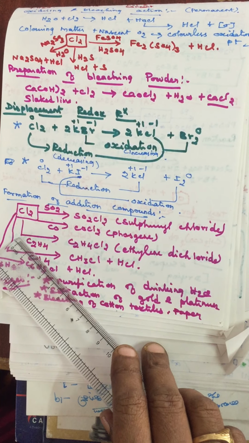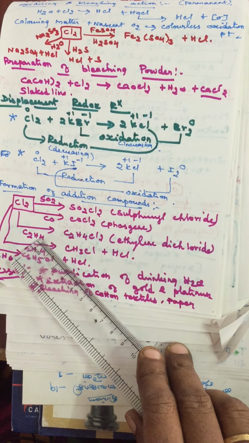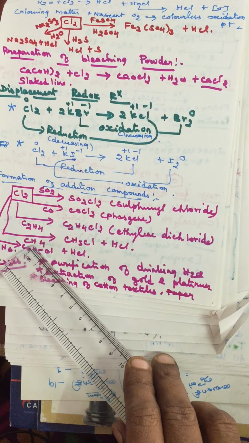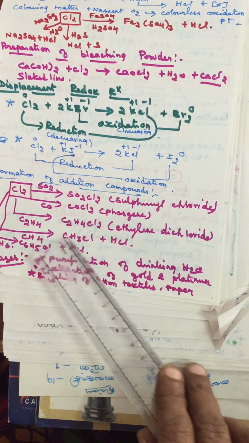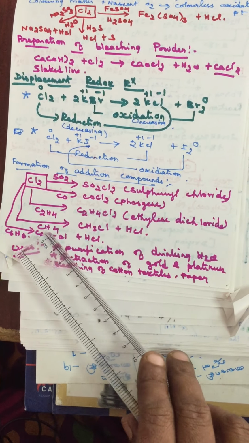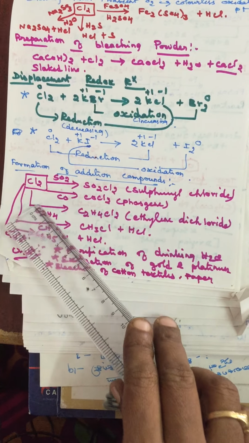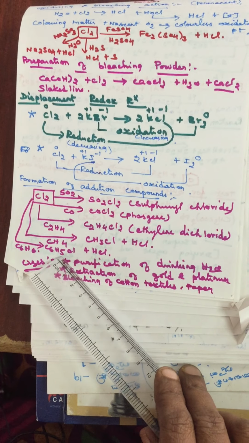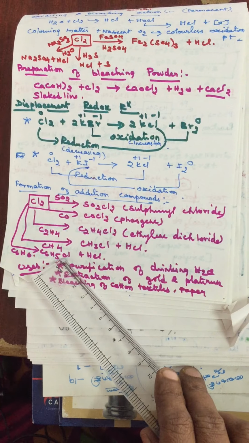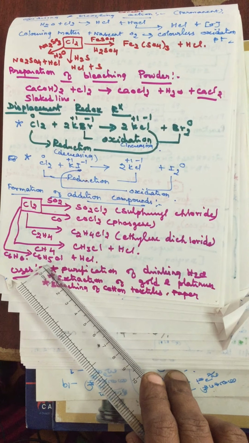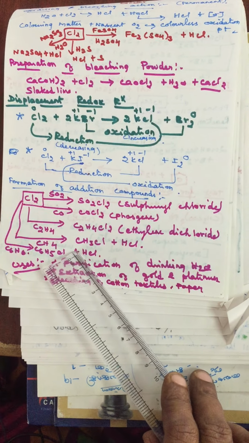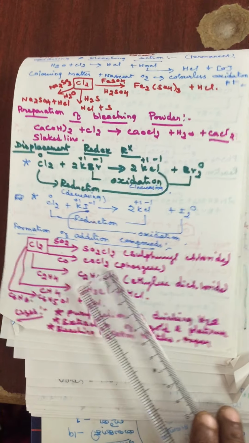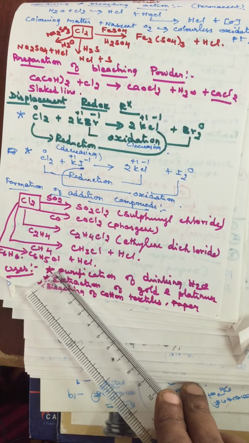Okay. Next one, chlorine, when it reacts with ethylene, gives ethylene dichloride. This is the addition reaction. Similarly with methane, these are organic compounds, it gives methyl chloride and hydrogen chloride. One hydrogen from methane is replaced by chlorine. Similarly, when it reacts with benzene, it gives phenyl chloride, formula C6H5Cl, and HCl will be formed. Okay, if you write the structural formula for this reaction, that is also enough for this one.